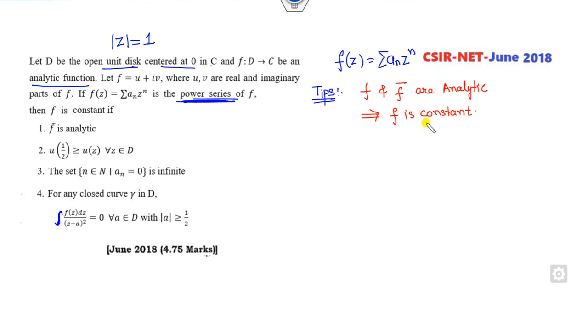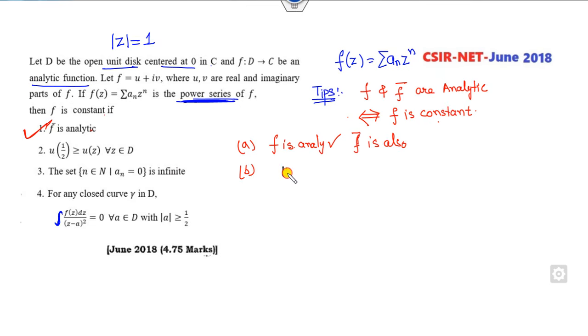He said f is constant. If f and f bar are analytic, F is analytic, it is given to you. If f bar is also analytic if and only if f is constant, so this option is a correct option, because of this result.